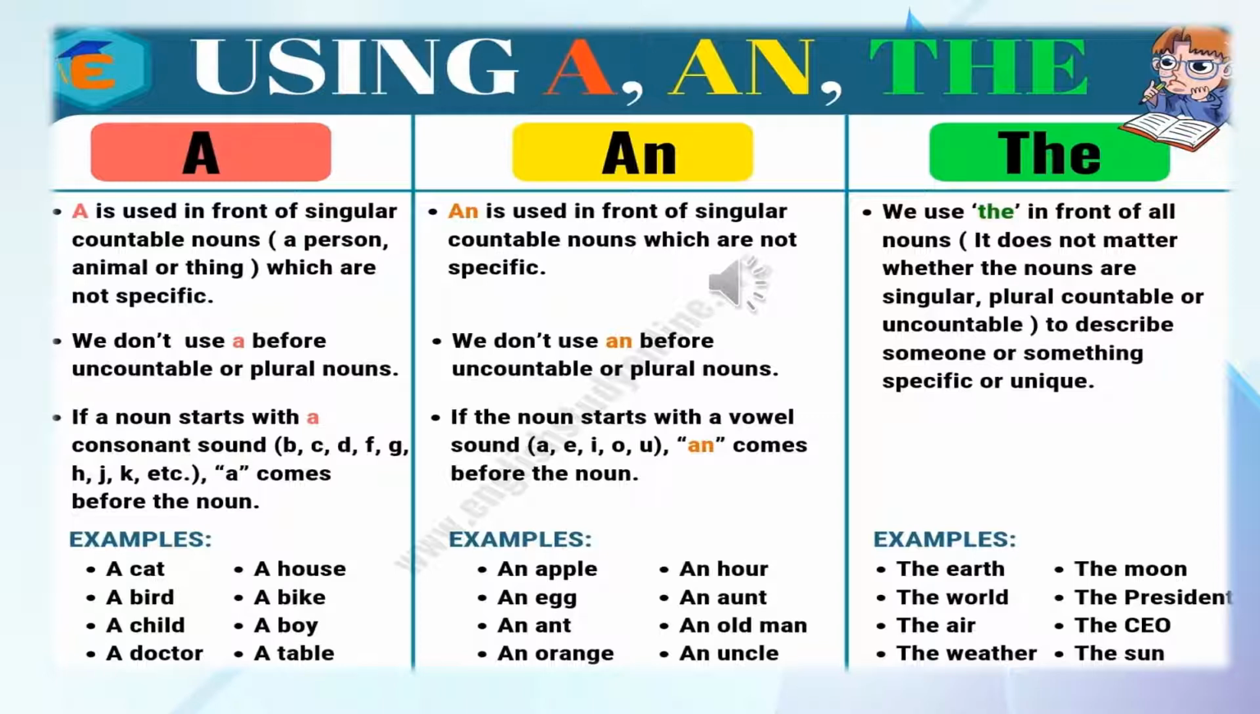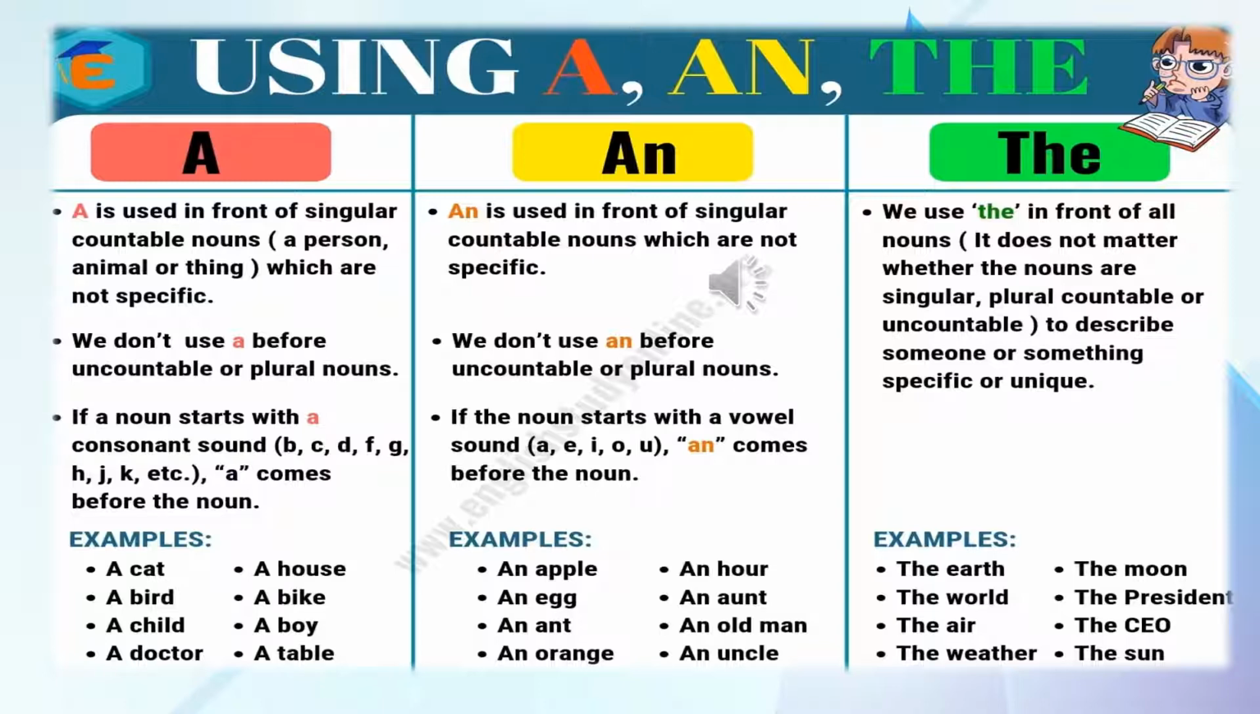Now, where do we use article an? An is used in front of singular countable nouns which are not specific. Singular countable nouns say something which we can count. Nouns which we can count and which are not special, which are just general normal things.